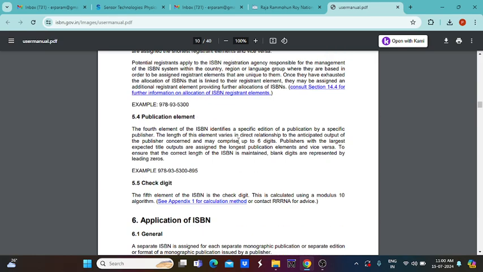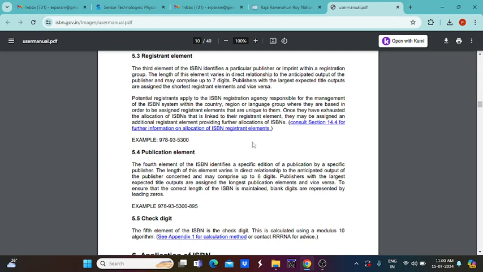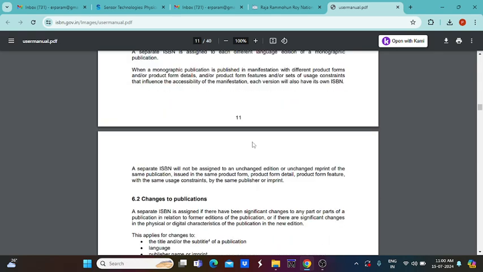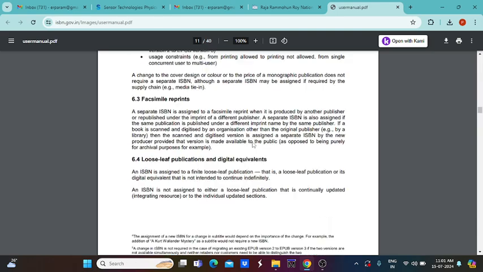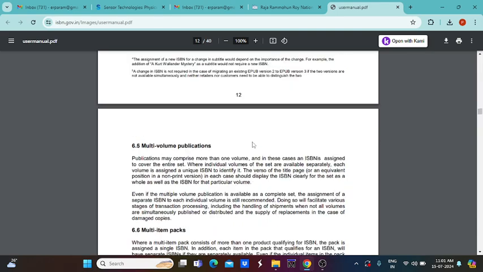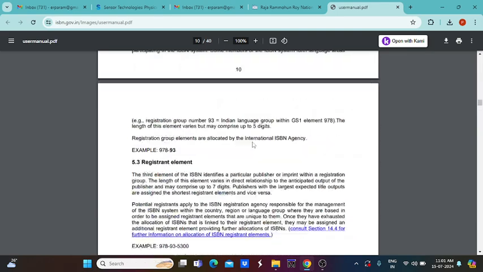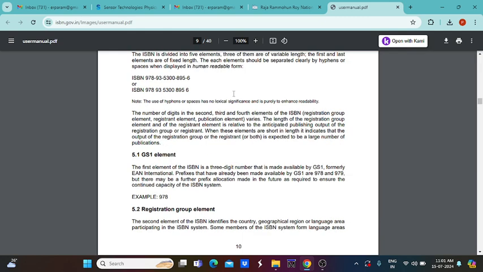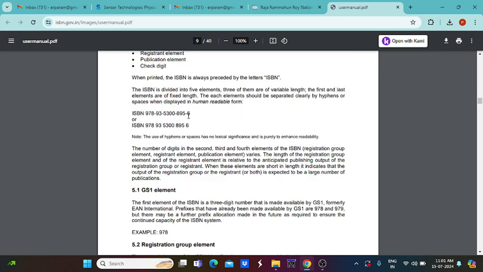So the 13-digit number is like this. If you get the ISBN number for any particular publication, for example, any new book or any other newsletter or magazine, etc. So this is the format. So you will get the ISBN, after that 978-5300-5395-6. Likewise, the number will vary, depending on the